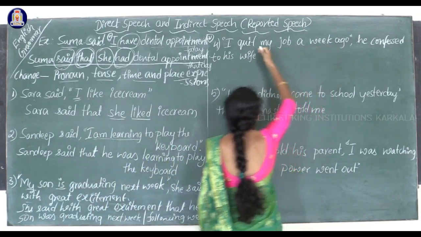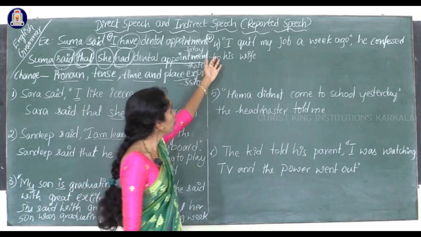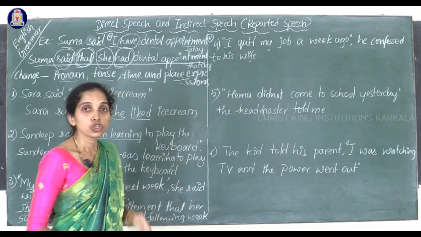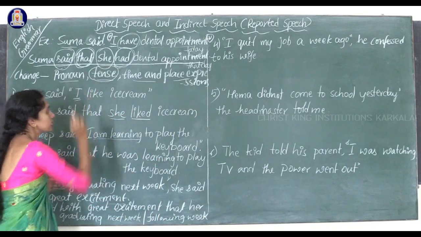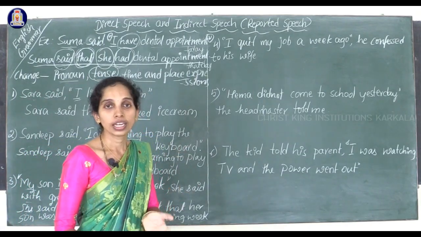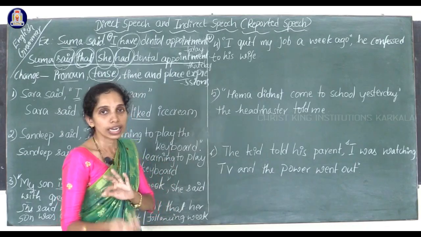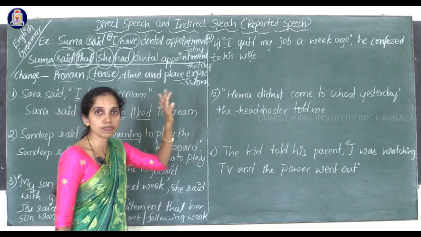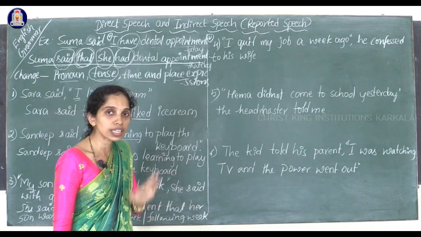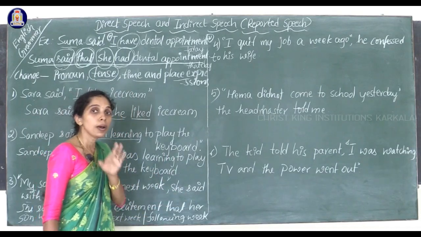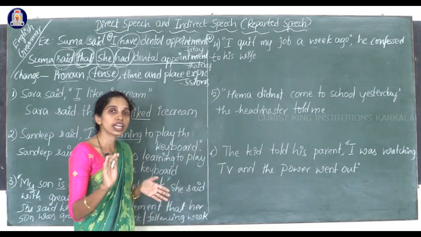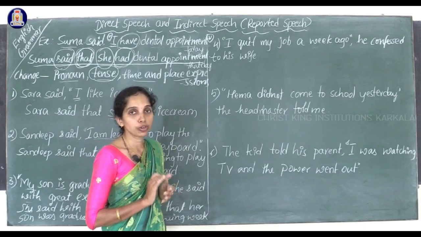When you read this, you will come to know that it is in a past tense. I quit my job a week ago. He confessed to his wife. So I said you have to change what? The tense. Present becomes past, past becomes past perfect, and past perfect will remain the same in the indirect speech itself. So if the direct speech is in present tense, you have to write the indirect speech in a past tense. If the direct speech is in past tense, you have to write the indirect speech in a past perfect tense. And if the direct speech is in past perfect tense, then you have to write the indirect speech also in a past perfect tense itself.